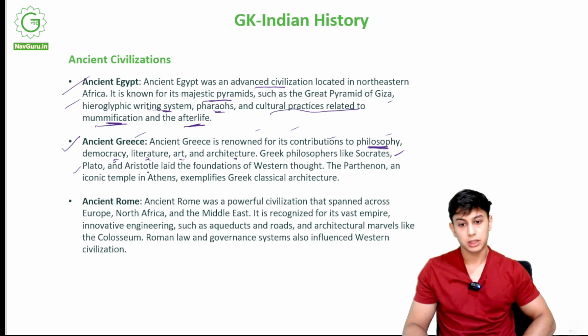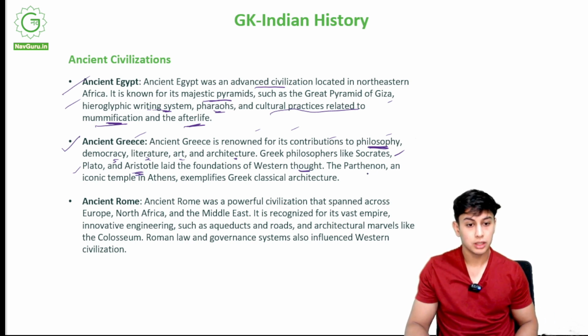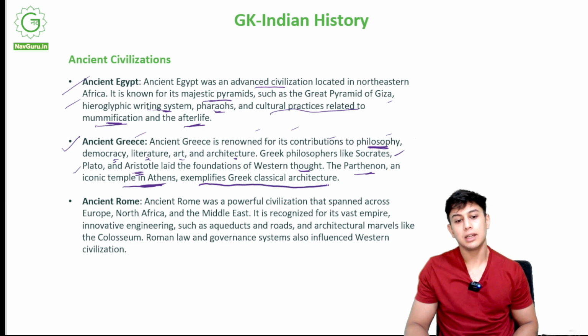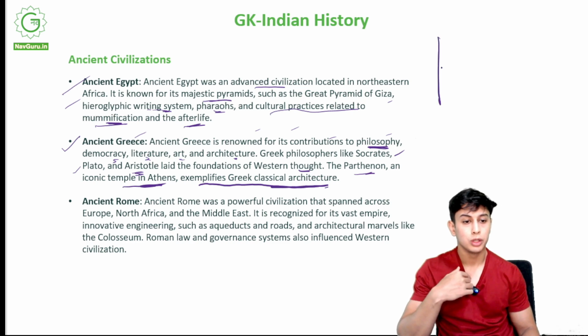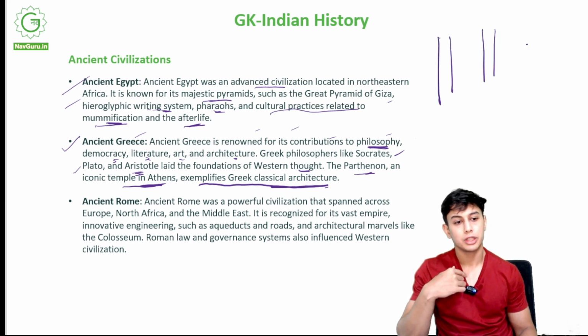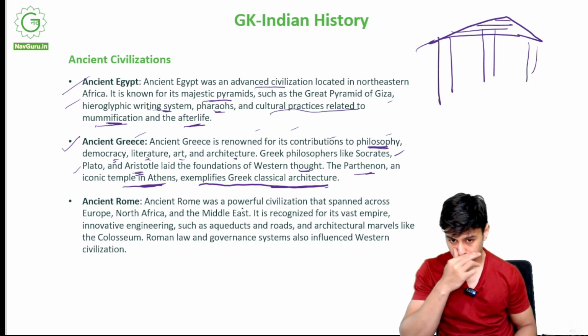Democracy started from Greece. Aristotle laid the foundation of Western thought. The Parthenon, an iconic temple in Athens, Greece, exemplifies Greek classical architecture, with huge pillars and domes. This was some Greek architecture.